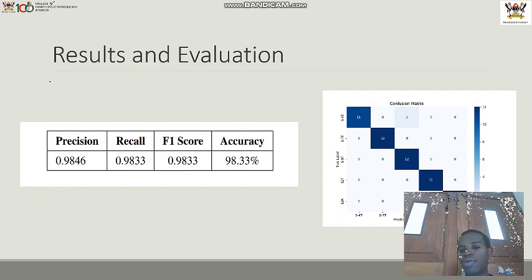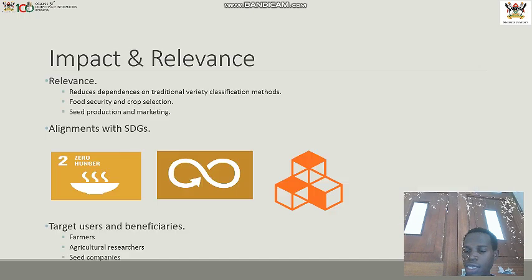And then with S4T, it correctly classified 11 image samples and misclassified only one image sample as S9T. Then on the next slide, I have the impact and relevance. With relevance, we are reducing dependencies on traditional variety classification methods, food security and crop selection, and then seed production and marketing. Our project aligns with SDGs, like zero hunger,